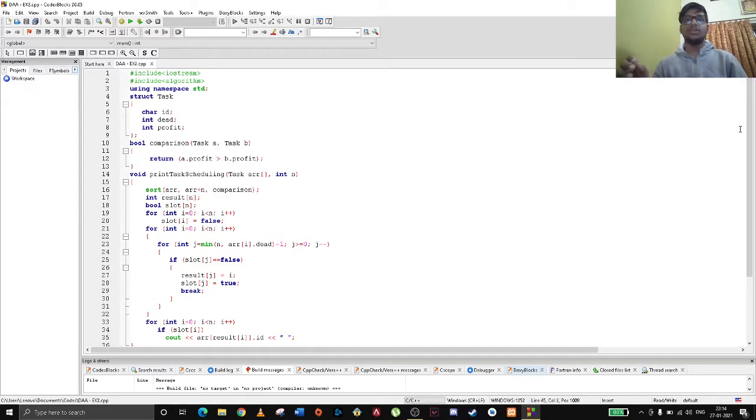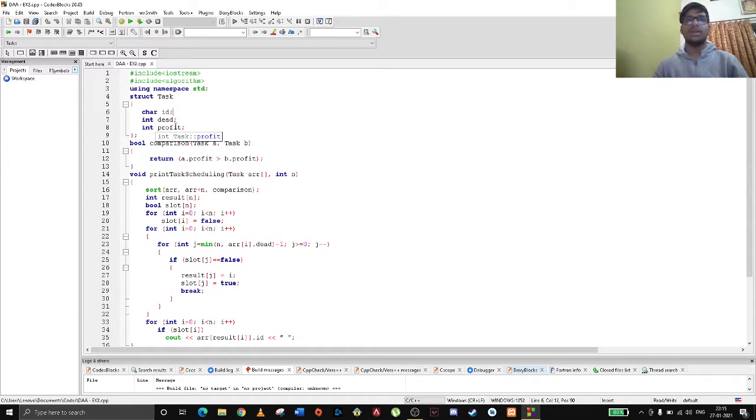So let's move on to the code part. This code is written in C++. I have included iostream and algorithm. Using namespace std, I have created a struct Task which has a char ID, dead, and profit.